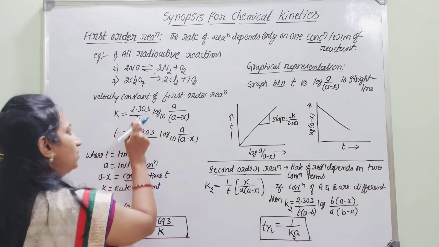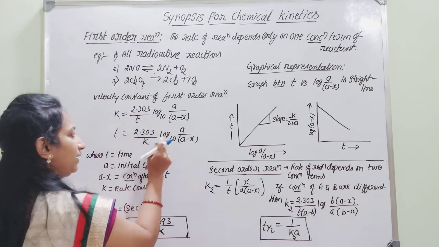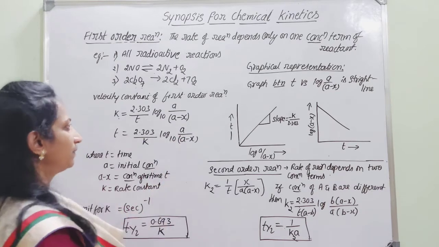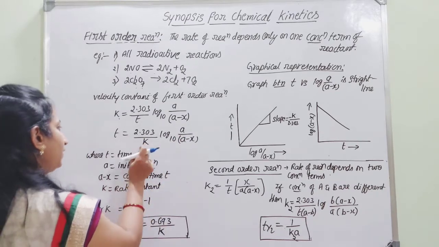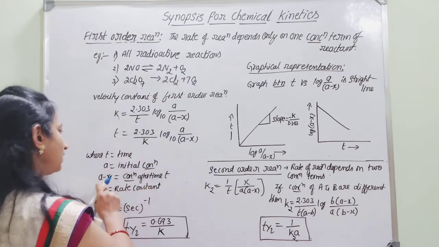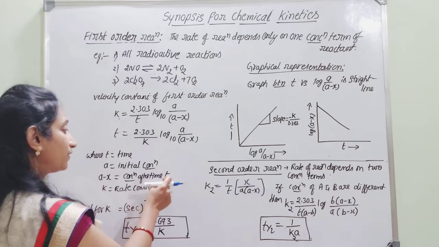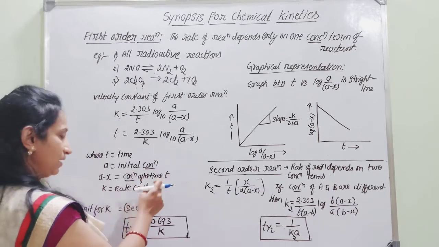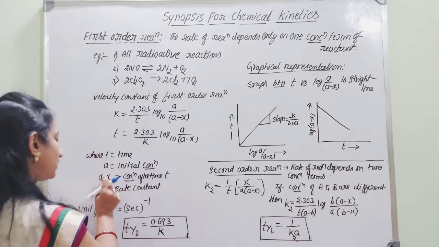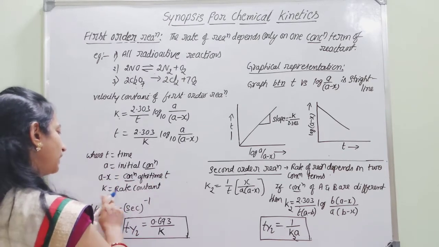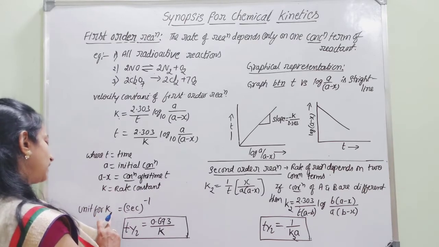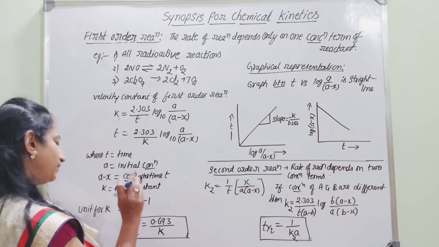t is equal to 2.303 by k into log base 10 of a divided by a minus x, where t is time and a is the initial concentration. a minus x is the concentration after time t, that is, after that interval of time t, whatever the concentration is, it is given as a minus x. k is the rate constant, and the unit for this k will be second inverse.